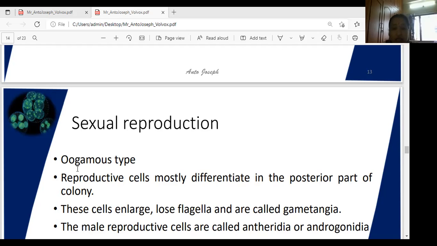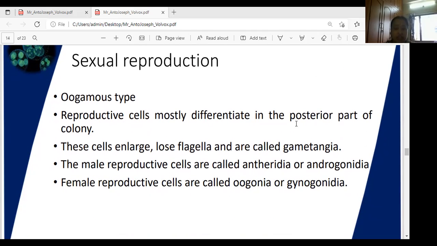As you can observe in the colony, the sexual reproductive cells are mostly differentiated in the posterior part of the colony. All the sex organs or reproductive cells are found in the posterior part of the colony. These cells enlarge in size, lose the flagella, and are called gametangia. Gametangia means they produce two gametes, male gamete and female gamete.